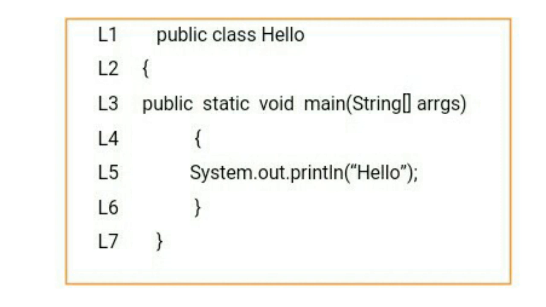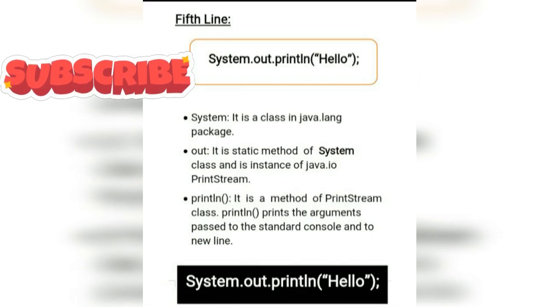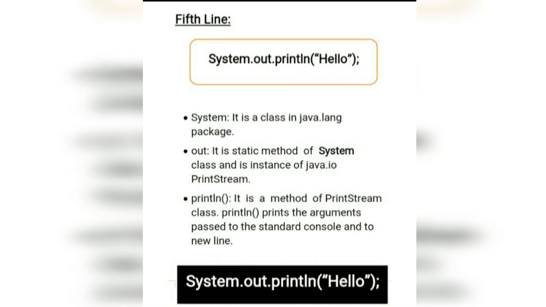Now the fourth line contains the open curly brace. That means the scope of the main method has started from here, and after System.out.println, the close curly brace is where it ends. But my dear friends, as we had used public before, it can be called outside of a class, and the same goes for void main.